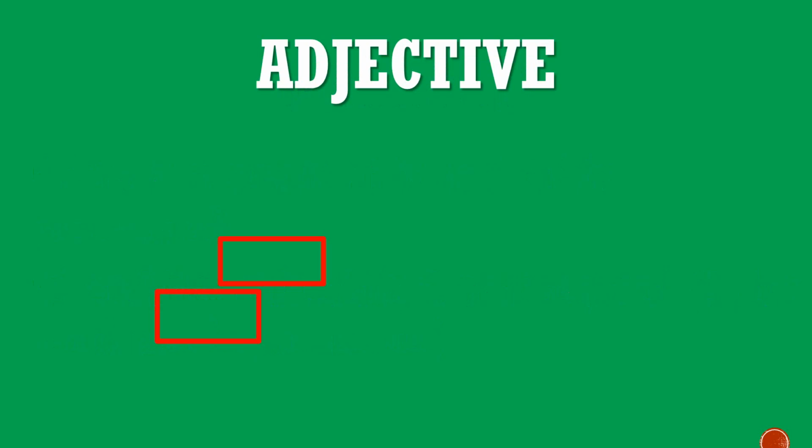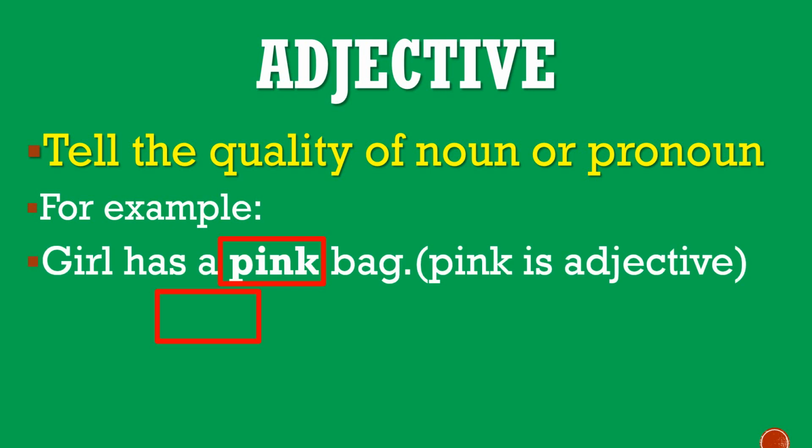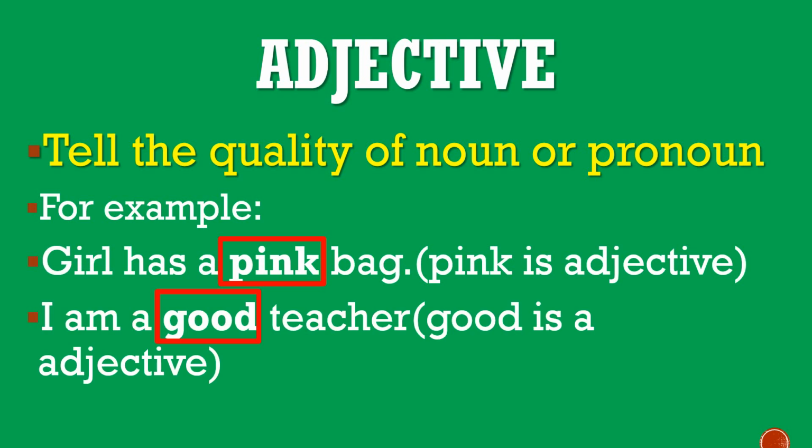The next part of speech is adjective. It tells the quality of a noun or pronoun. For example, the girl has a pink bag. Pink is an adjective because this is a quality of the bag. The second example is: I am a good teacher. Good is an adjective because good is a quality of a teacher.